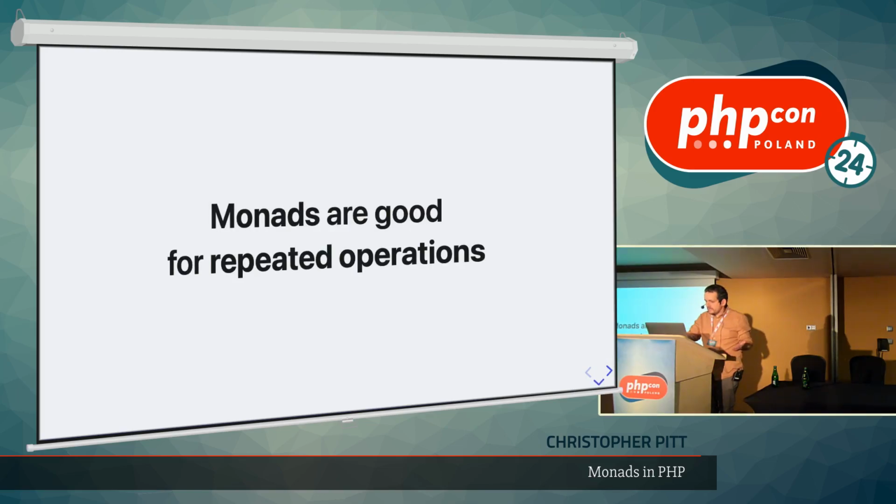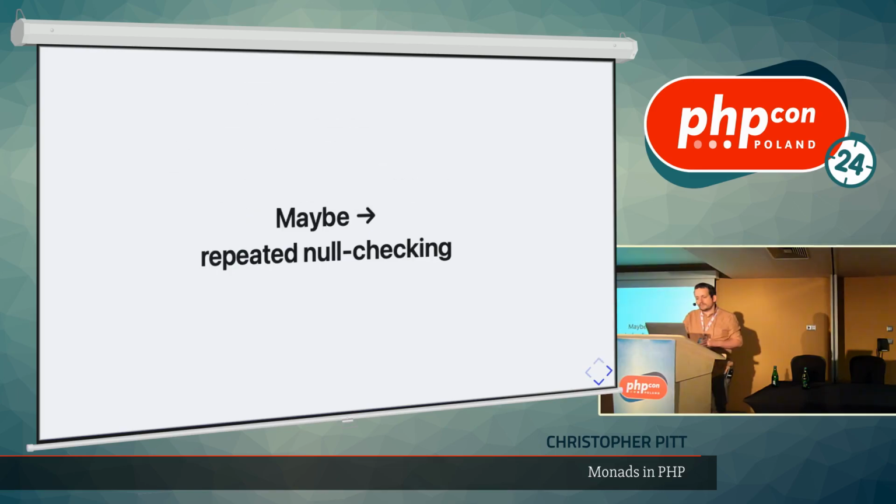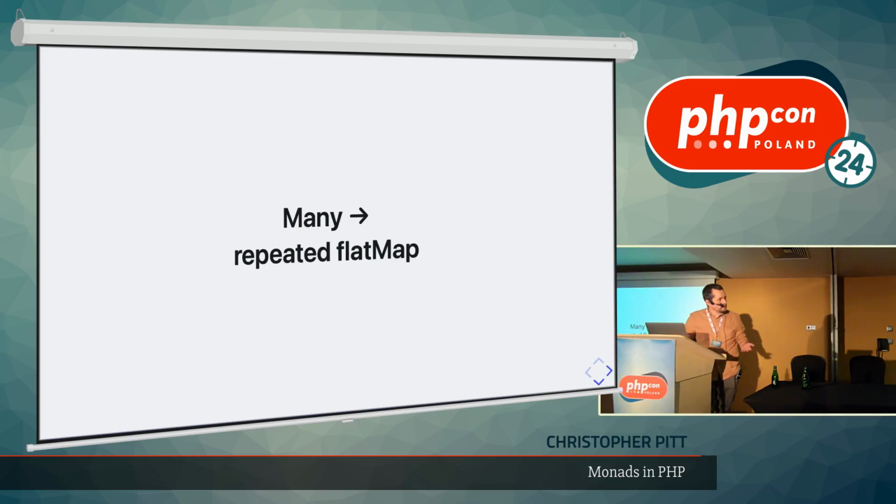So monads are good for repeated operations. In the case of Maybe, it was repeated null checking. We had then, and then we did our __get, but essentially it was doing null checking for us in a repeated way. Many was a repeated flat map, where we would ask for a property, and then it would get that and map it with something and give us a single dimensional array. That's what Many was doing. Fluent was repeated configuration. Apart from Query Builder or what you might find in ORMs that have this pattern, Laravel actually has a class called Fluent that does exactly the code that I showed you could enable making this monad. They have this Fluent monad directly in code.